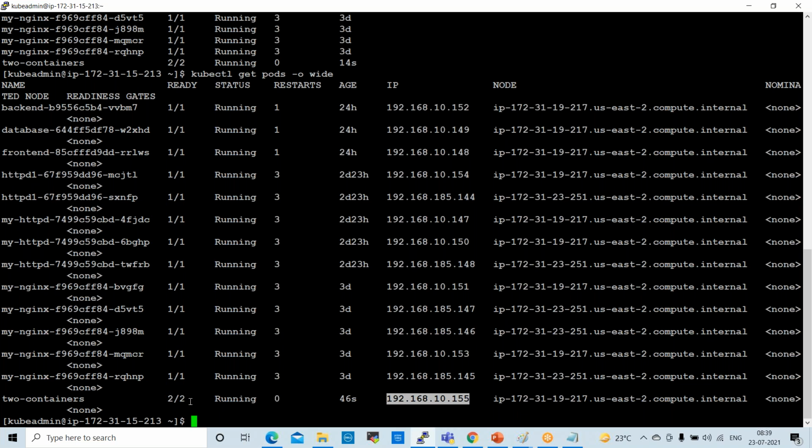Right. Next, if you want to describe this pod: why do we require describe? If you describe, you can see what things are available with the pod. So clear the screen. kubectl describe pod, and the pod name is two-containers.